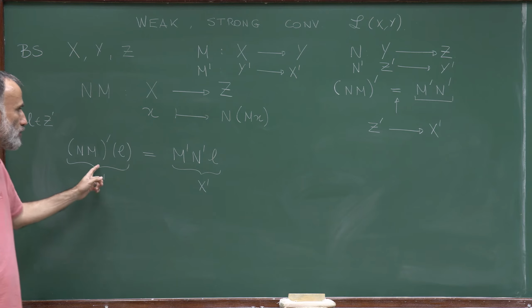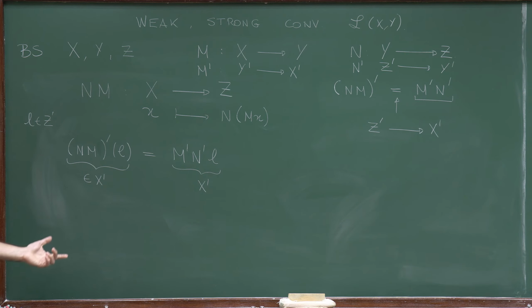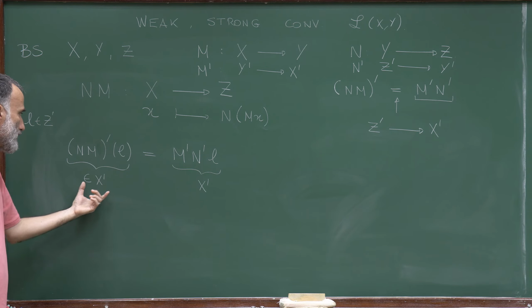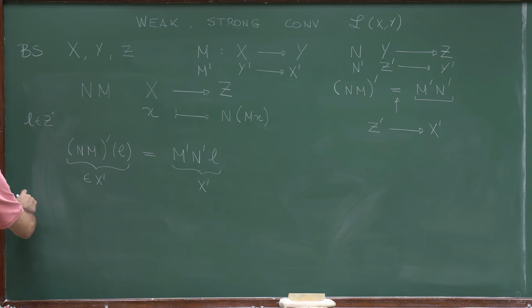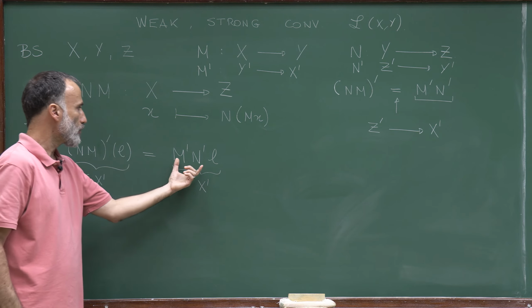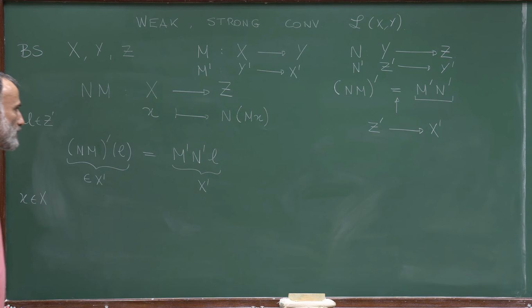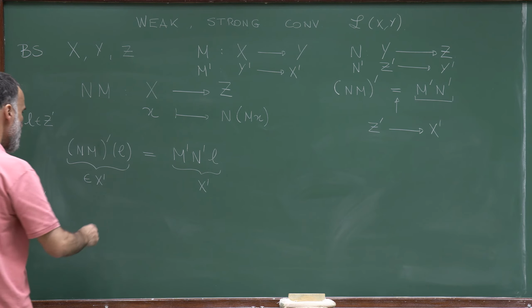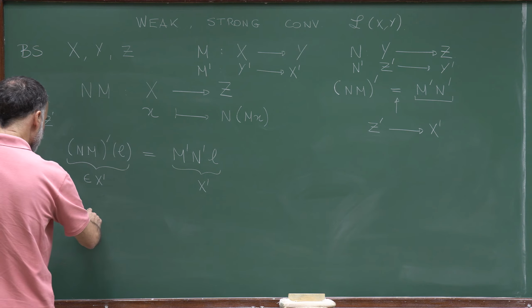So to show that these two elements of X' are equal, we have to apply them to x. So we fix an x. We have to show that if we apply the left-hand side to x, we obtain the same thing as applying the right-hand side to x.